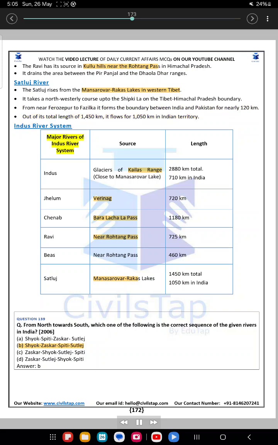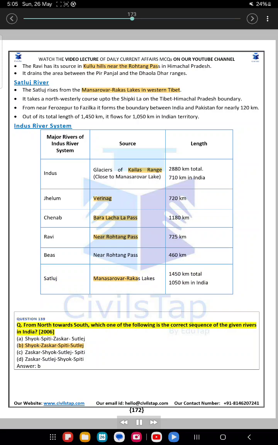Indus River System. Major rivers of the Indus River System. Source and length. Indus: glaciers of Kailash Range close to Manasarovar Lake, 2,880 kilometers total, 710 kilometers in India. Jhelum: Verinag, 720 kilometers. Chenab: Baralacha La Pass, 1,180 kilometers. Ravi: near Rotang Pass, 725 kilometers. Bees: near Rotang Pass, 460 kilometers. Satluj: Manasarovar Rakshas Lakes, 1,450 kilometers total, 1,050 kilometers in India.